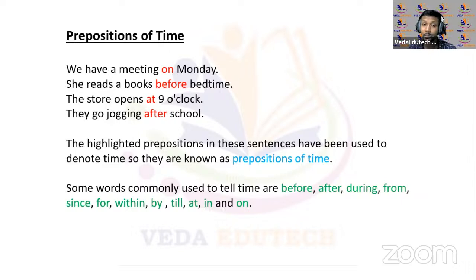Right. She reads a book before bedtime. Bedtime के पहले वो किताब पढ़ रही है. The store opens at 9 o'clock. कब खुलता है? At 9 o'clock. They go jogging after school. School के बाद they go for a jogging. They go for a jog. Okay. So observe this over here.